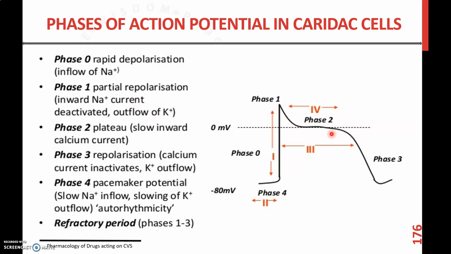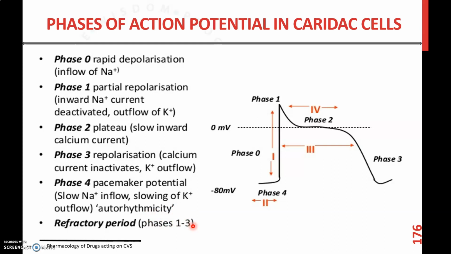Phase 2, or plateau, is due to a slow inward calcium current. Phase 3 is a repolarization, due to the calcium current inactivating as well as increased potassium outflow. And phase 4 is the pacemaker potential, with slow sodium inflow as well as slowing potassium outflow. This is auto rhythmicity, and there will be a refractory phase.